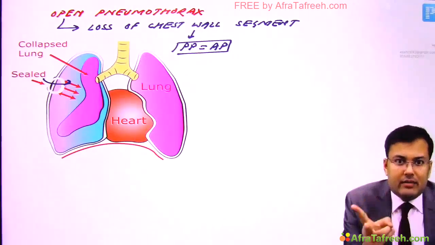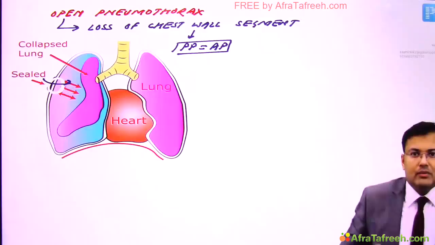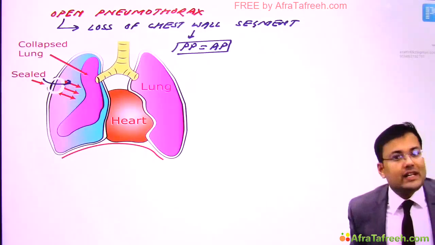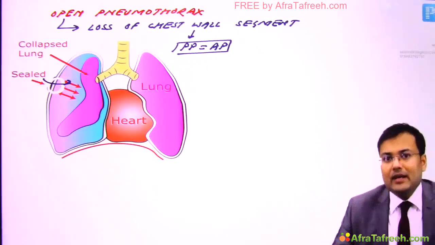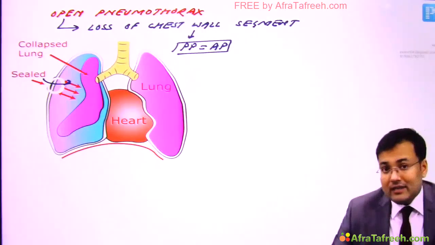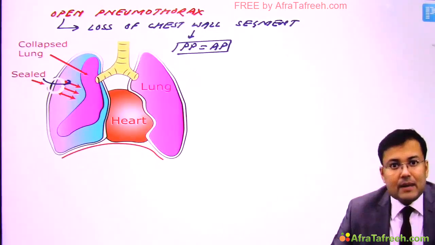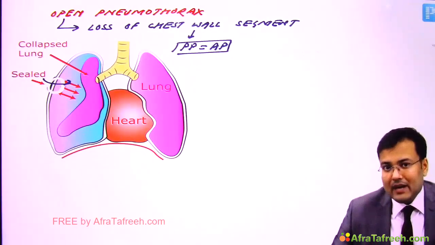When there is equilibration of pleural pressure with atmospheric pressure, now what's the problem? This lung is not able to expand. And if the lung is not able to expand, there is compromised ventilation. And if there is compromised ventilation, there is hypoxia and hypercarbia. Because of this hypoxia and hypercarbia, the patient will be having breathlessness.